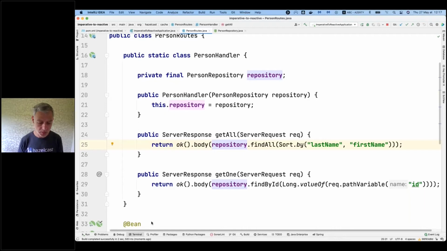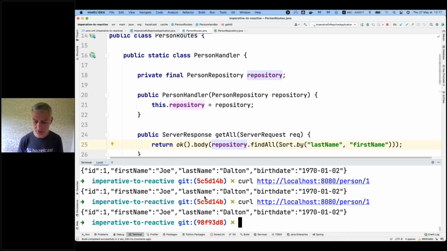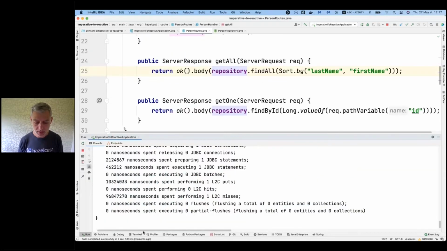So it still works. We still have the cache. Yes, we have the put. Perfect. We do the same. And we have the hit. Perfect. That seems to be pretty good.